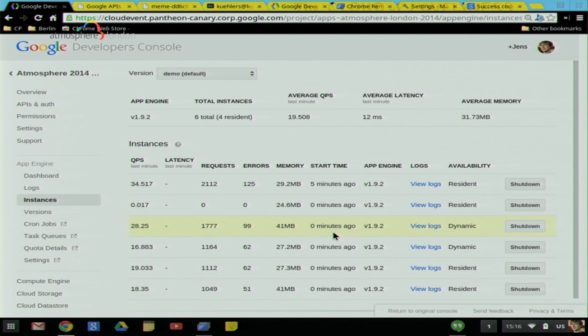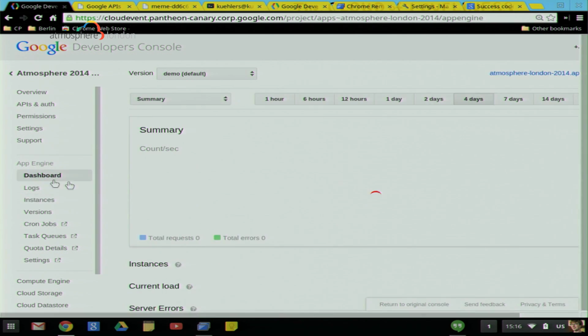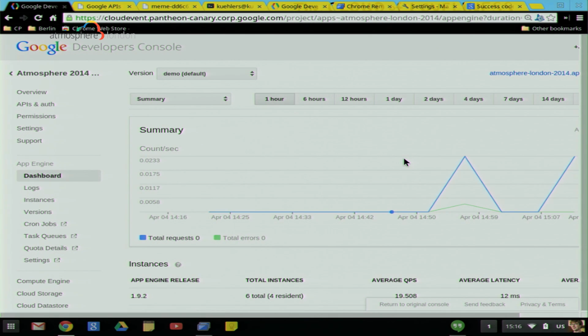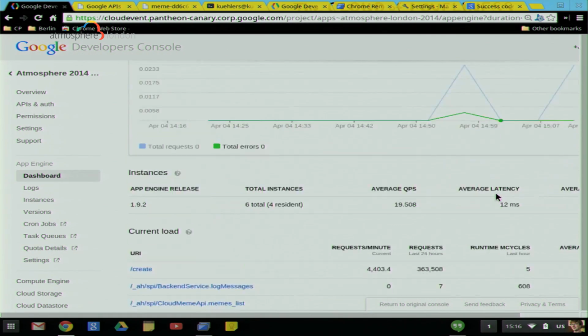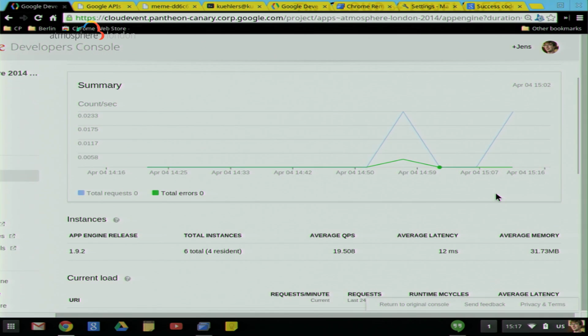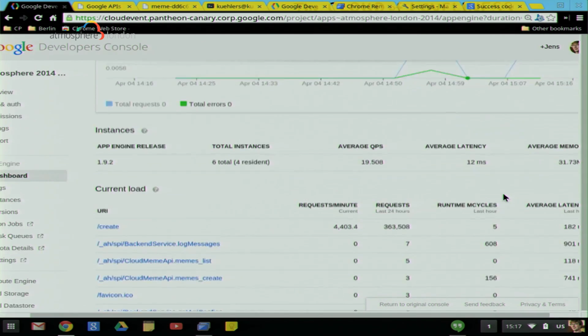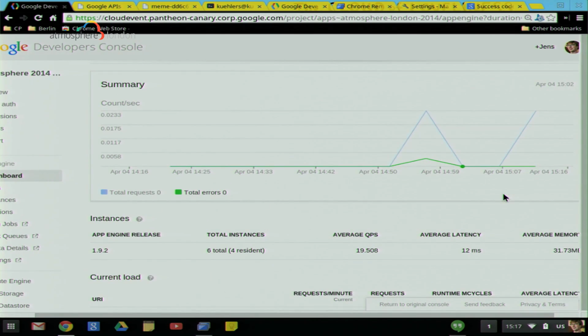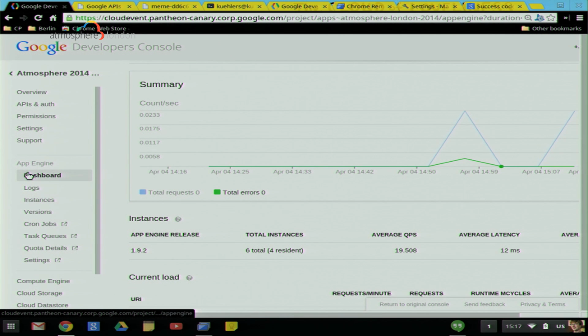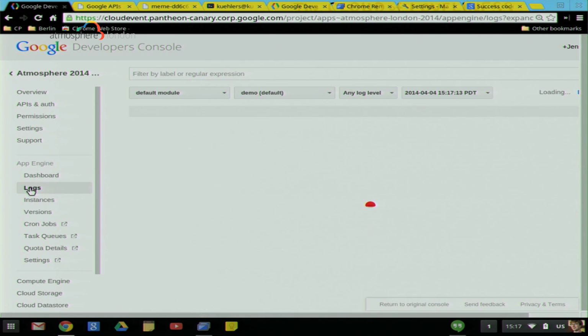OK, so that looks good, right? Yeah, so in the dashboard, sometimes it takes a few seconds to catch up, but you can normally see the latency start picking up, and you see there at the end the small number of requests per second, and the graph there will show you the traffic information. It's near real time. It takes a minute or so. So if you watch that graph for a while, but let's move on and have a look at the logs and see how the data is coming along.